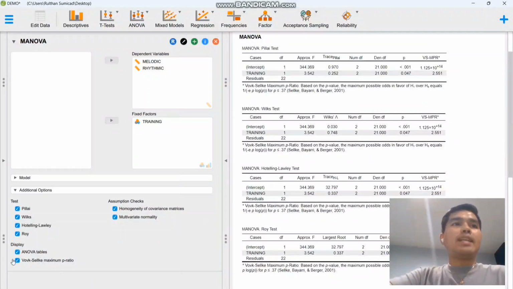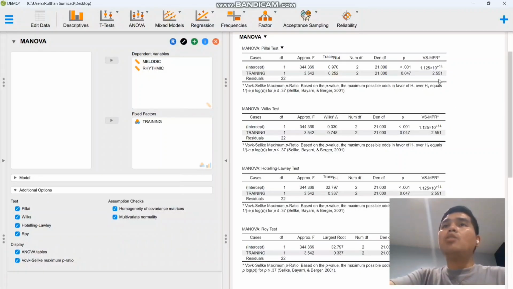Now, you notice that as we click the maximum P ratio icon, this is our result, as it added an additional column in our multivariate test: the Pillai's test, the Wilks, the Hotelling's, and then the Roy's test, the last column that you can see. You see the result here is 2.551, it's all the same. Now, what is the purpose of this one? This is just another way of interpreting our null hypothesis test, aside from using the p-value.